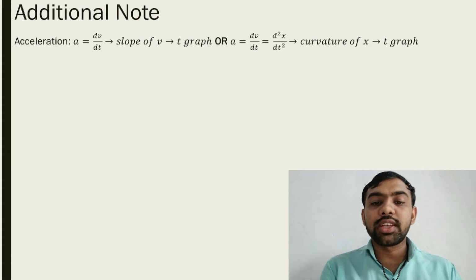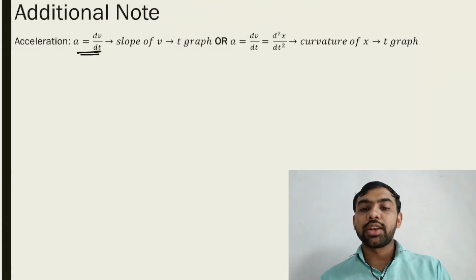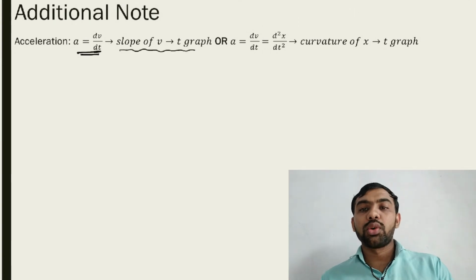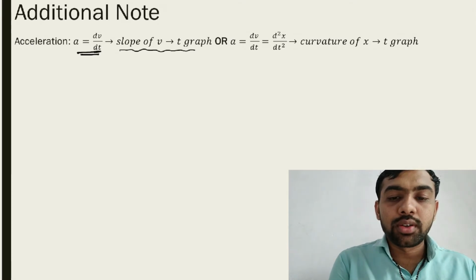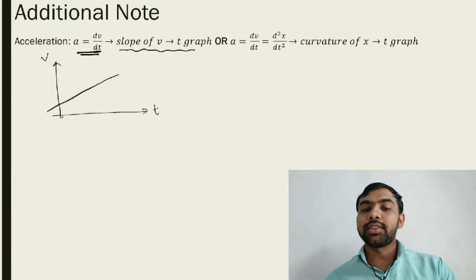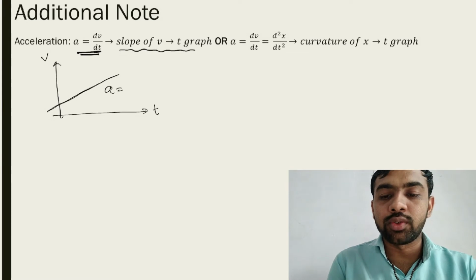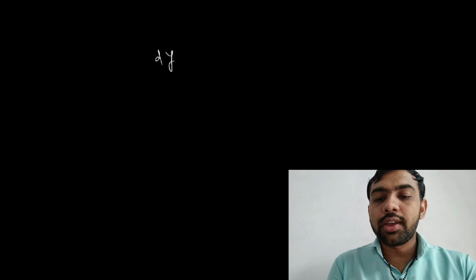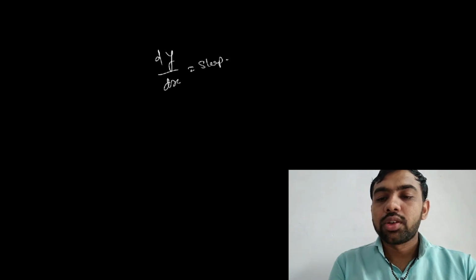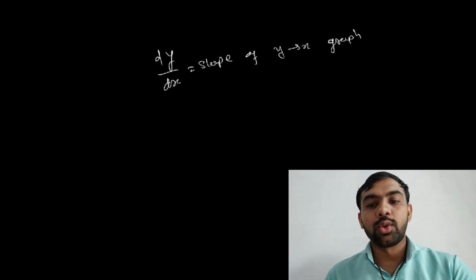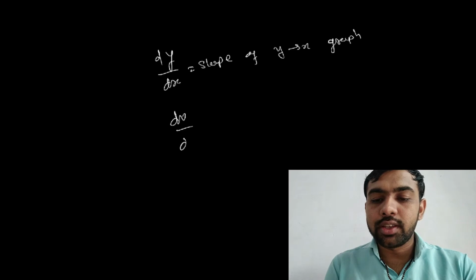So first one, acceleration is given as dv by dt. Acceleration is dv by dt. It means slope. What is this acceleration? Slope of v versus t graph. If you draw the graph v versus t and you draw the line, then to find out the acceleration, a is equal to what? Slope. We know dy by dx is equal to what? Slope of y versus x graph, okay. So similarly dv by dt is what?